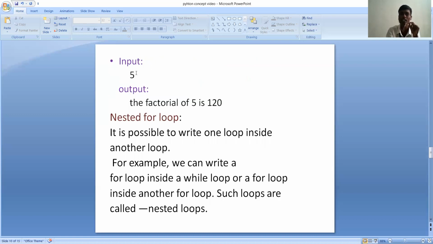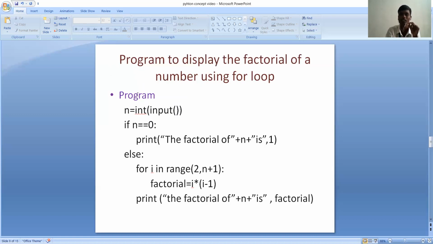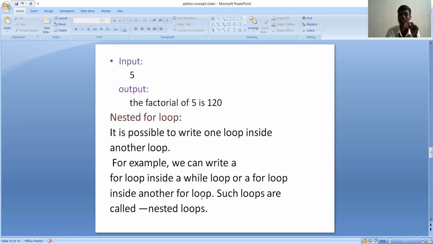Here I am giving the input as 5. The 5 does not satisfy the if statement. So the interpreter jumps to the else part and does the function factorial is equal to factorial into i, and it is doing the function. On the way you get the output: the factorial of 5 is 120.